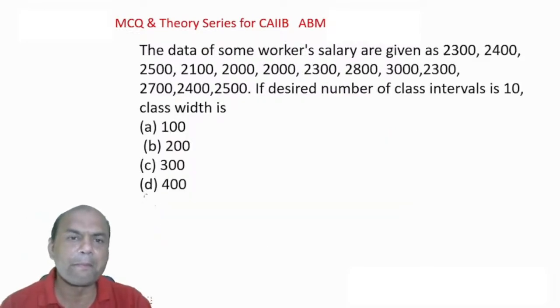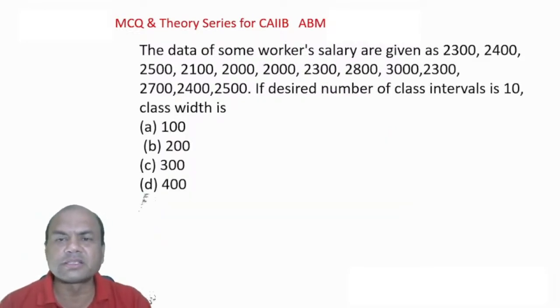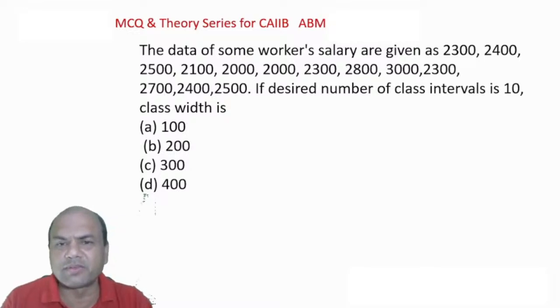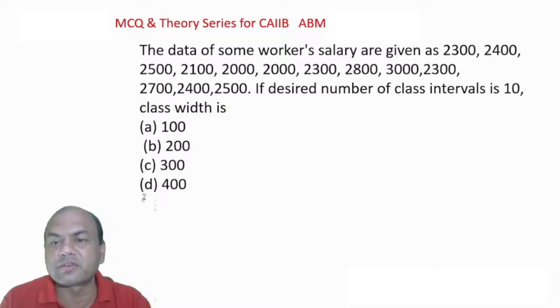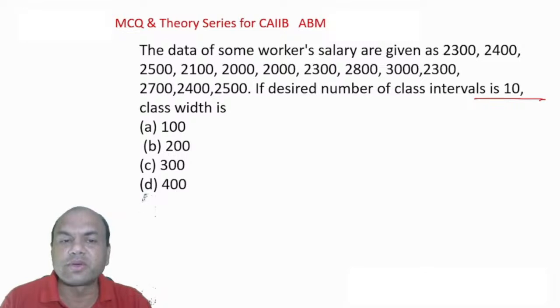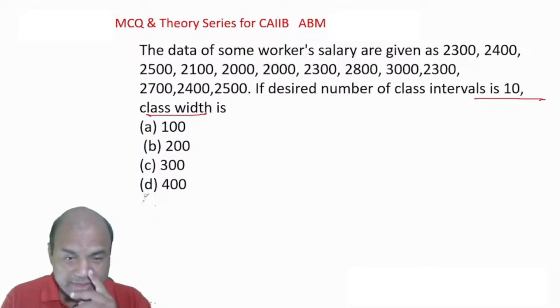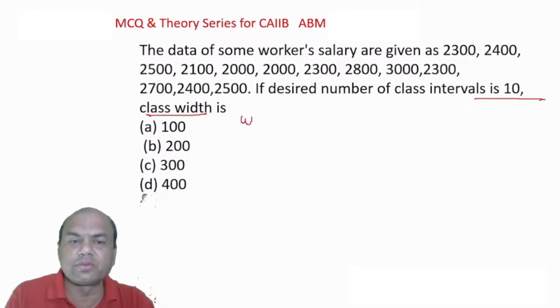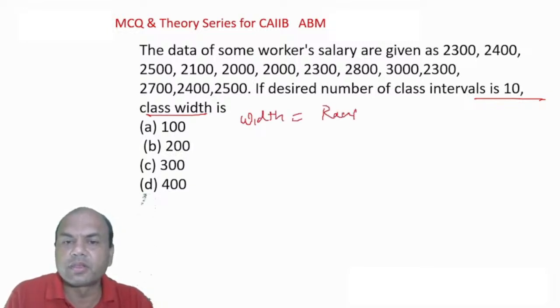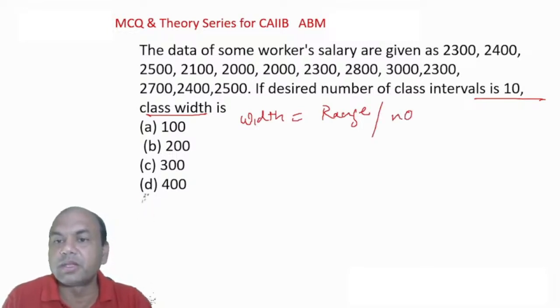The data of some workers is given, 2300, all these numbers are given. If the desired number of class intervals is 10, what is the class width? Now this you might have done earlier. It's very simple. Width equals range divided by number. Number means how many class intervals are required.